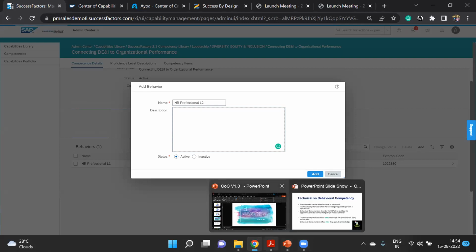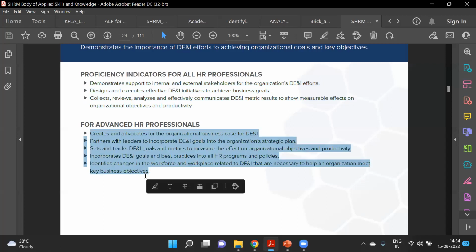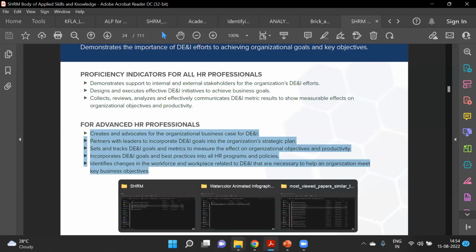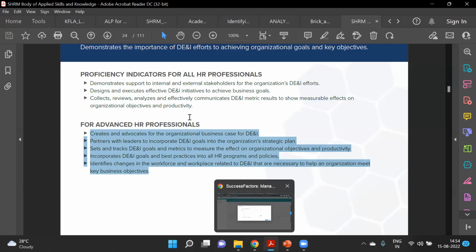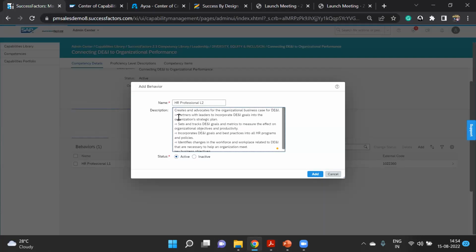So let's say this is another category of the behavior. This is again readily available in this platform, in this document. But this is again an exercise itself, a project. Generally, HR professionals or HR consultants, purely HR consultants, not the tech folks, work on this area. So you can get all this information.